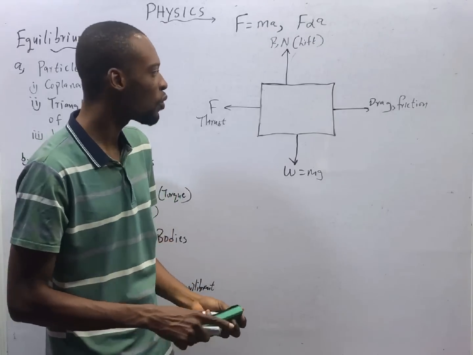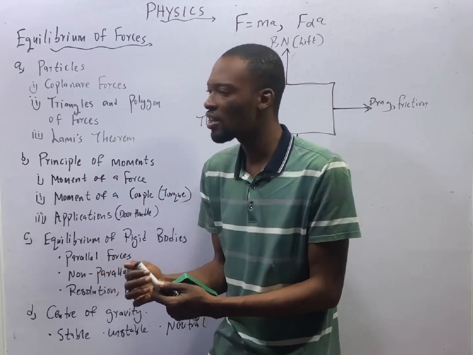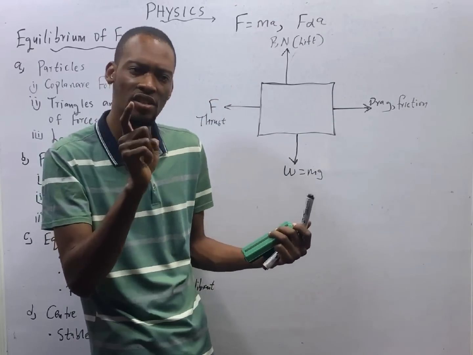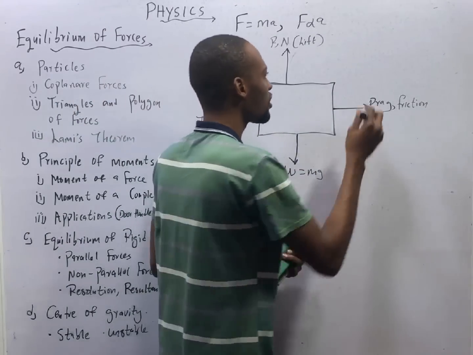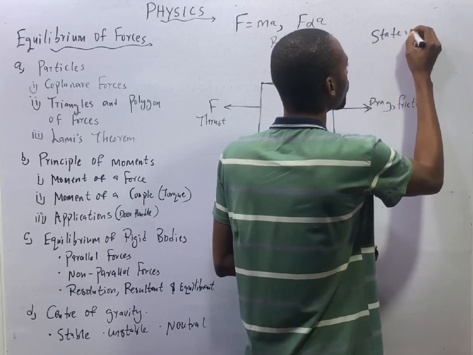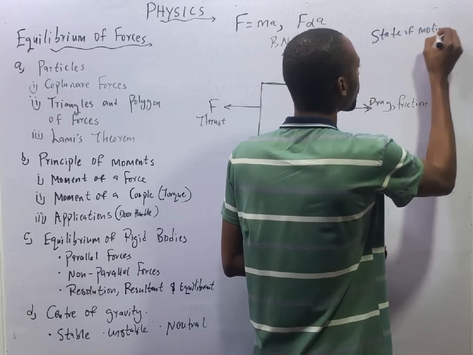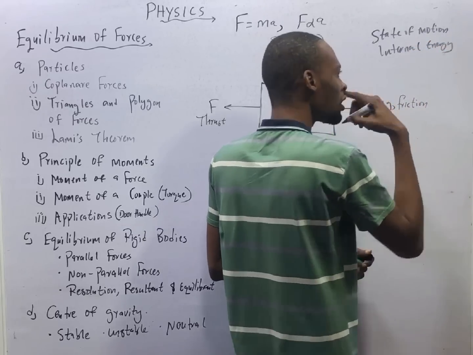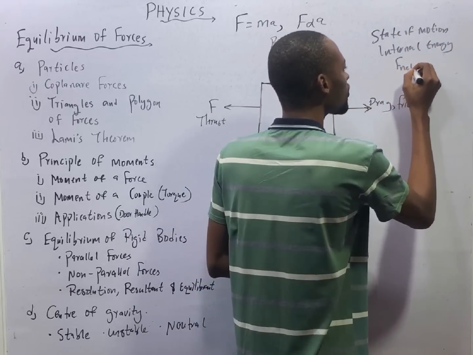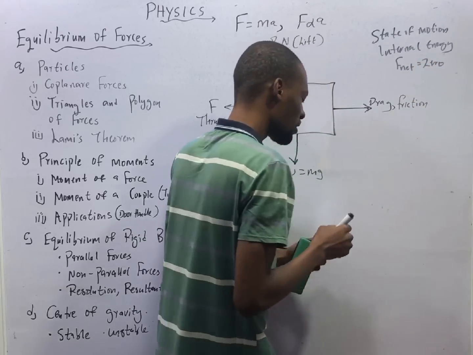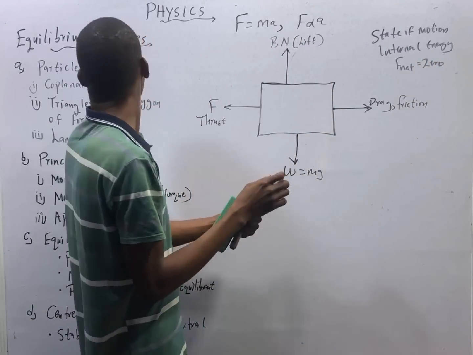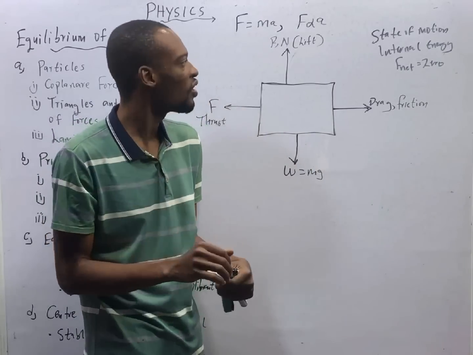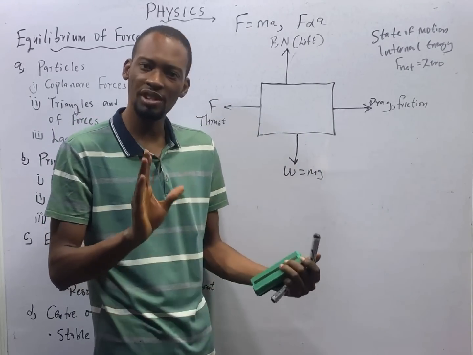Let's look at equilibrium. What is equilibrium? Equilibrium is a condition of an object where its state of motion or internal energy does not change with time, which means the net force is equal to 0. Take a look at this definition. Equilibrium of forces, or equilibrium: a body is said to be in equilibrium if its state of motion or internal energy does not change with time.